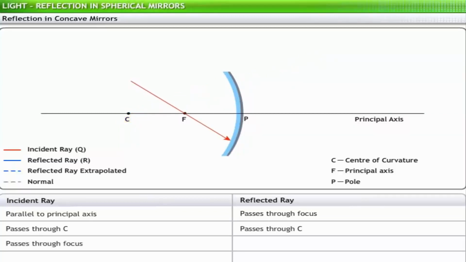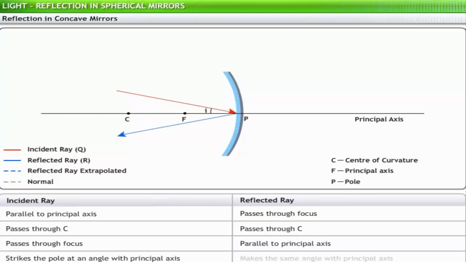If the incident ray passes through the principal focus, the reflected ray goes parallel to the principal axis. If the incident ray strikes the pole at an angle with the principal axis, the reflected ray also makes the same angle.